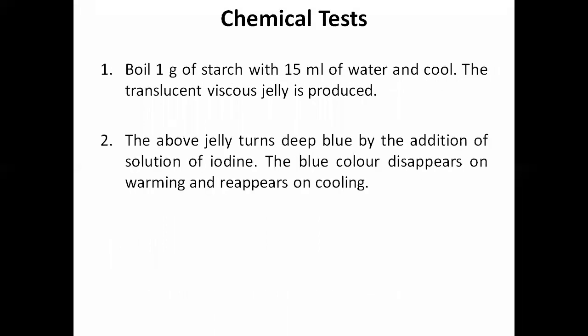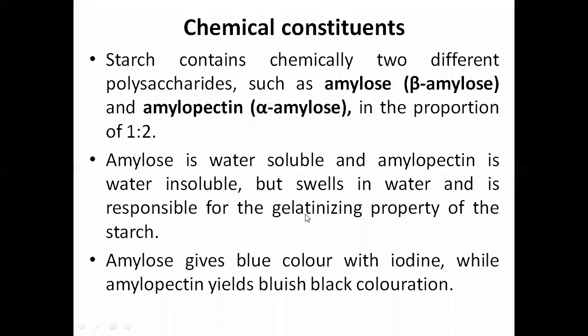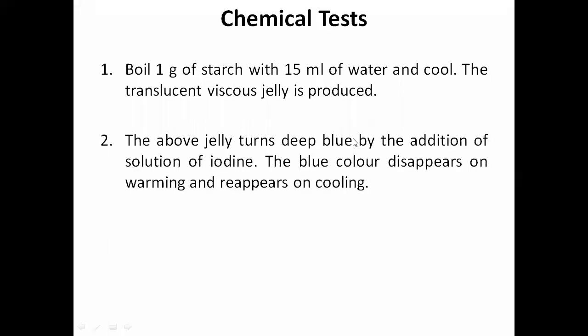Chemical test, how you can identify the given sample of starch. The first test: boil 1 gram of starch with 15 ml of water and cool. A translucent viscous jelly is produced. Since we have seen in the chemical constituents that the gelatinizing is because of the amylopectin, when you warm with 15 ml of water and cool, you are going to get the gel because of the presence of amylopectin. So that will be the indication that starch is present.